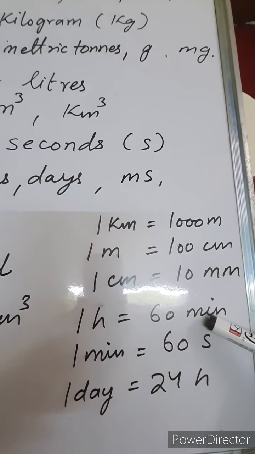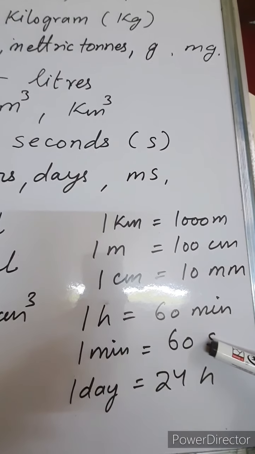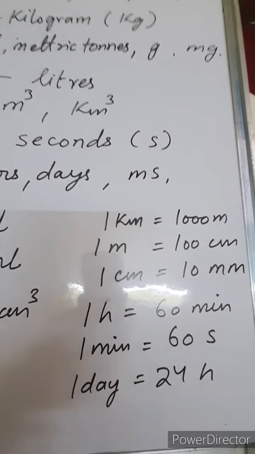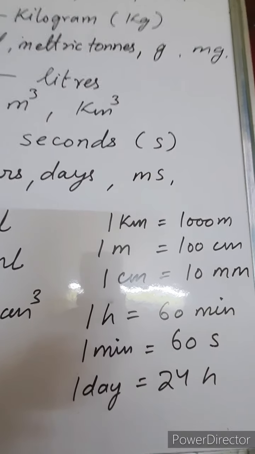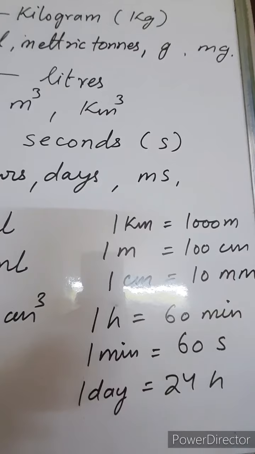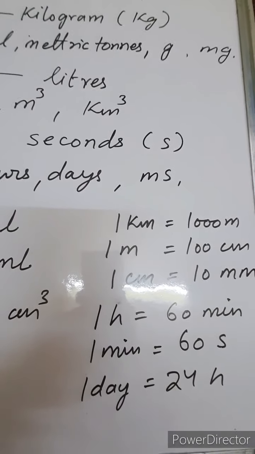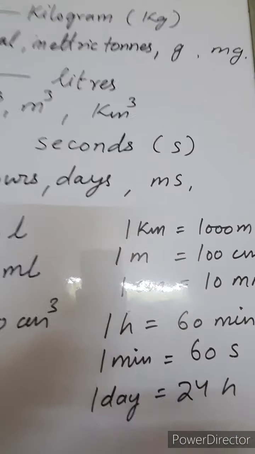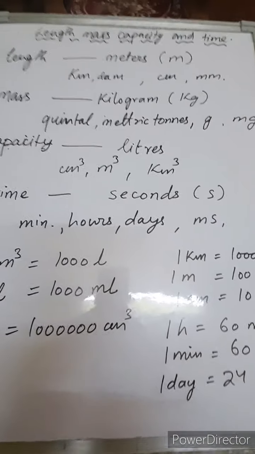And 1 hour equals 60 minutes, 1 minute equals 60 seconds, and 1 day equals 24 hours. We can convert 1 day into seconds also by multiplying hours by 60 by 60, which is 3600. Note down this much first.